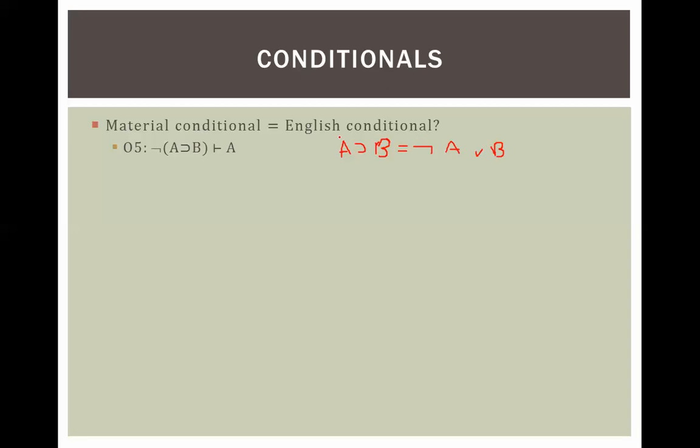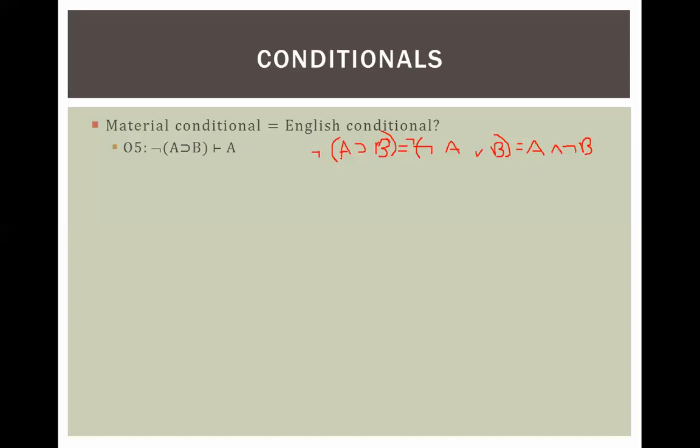And so this is false. Let's say this thing is false if both of these things are false, right? Because we're saying that this one on the inside means that at least one of these is true, and so if it's false, it's not the case that at least one is true, right? So if not the case that at least one is true, then not A is false and B is false. So that equals not A is false, which is A, and B is false, which is not B.